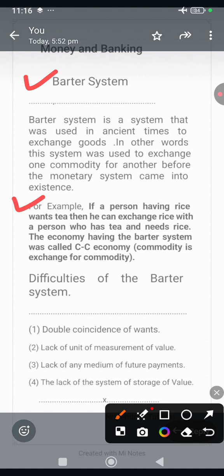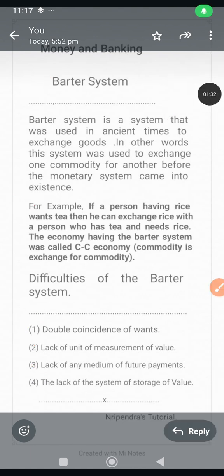We know that various kinds of difficulties of the barter system are also present. The first one is double coincidence of wants. Number two is lack of unit of measurement of value. Number three is lack of any medium of future payments or deferred payments. Number four is the lack of the system of storage of value. Now I am going to explain each and every difficulty of the barter system briefly.